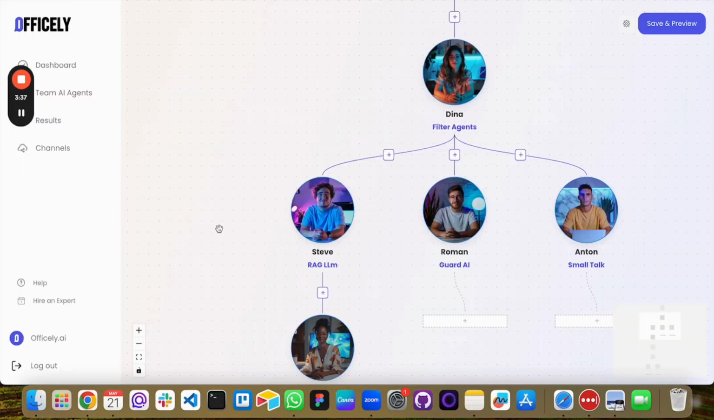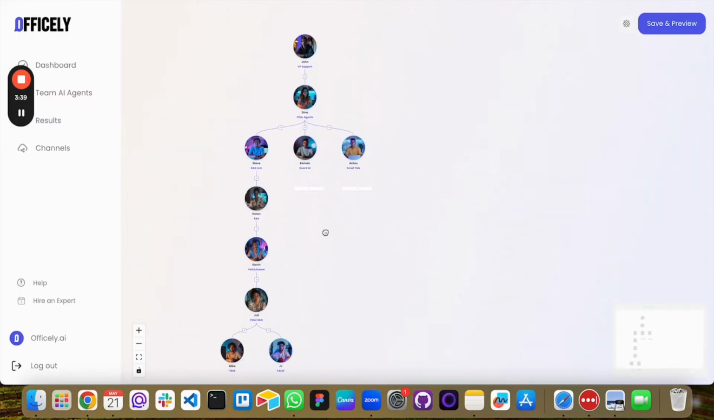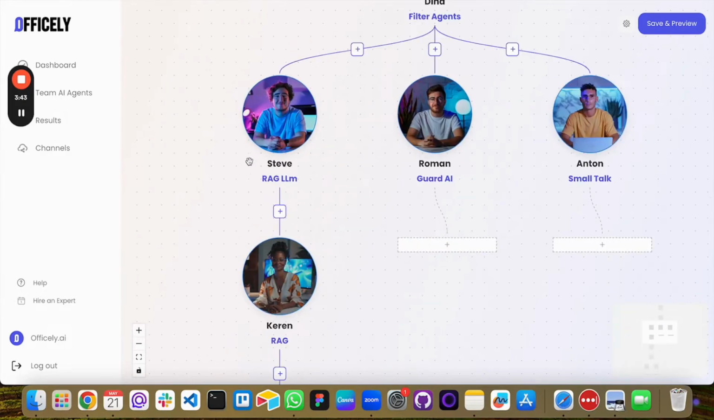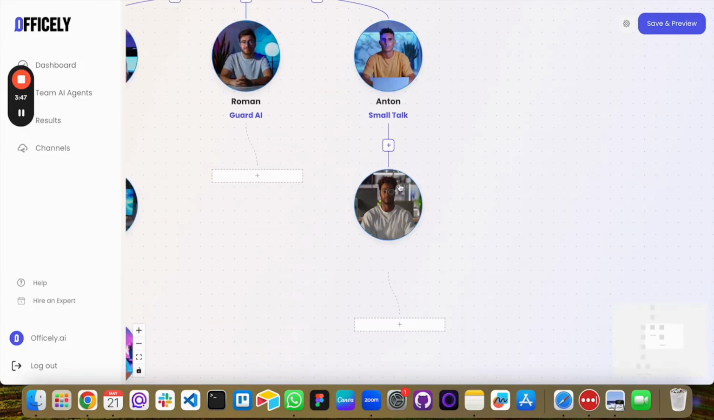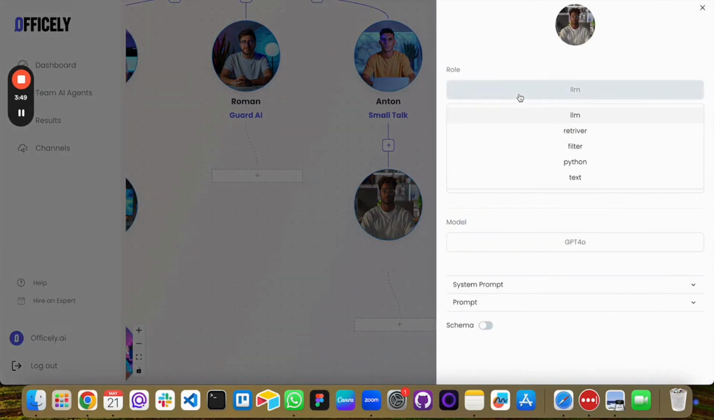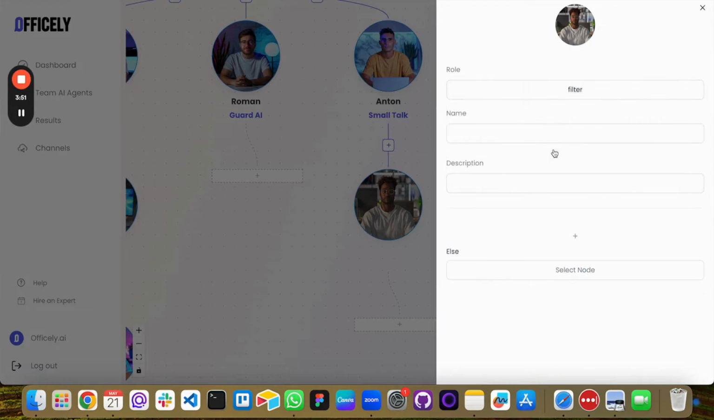In this fast flow setup, we have 11 AI agents, each with specific roles. Some, like Steve, lead a team, while others work individually. You can choose the role, Node LLM, RAG, filter, or write Python code. It's super cool, super fast, and this is our new version.